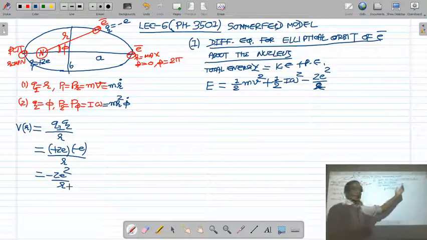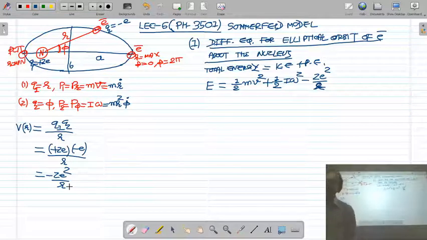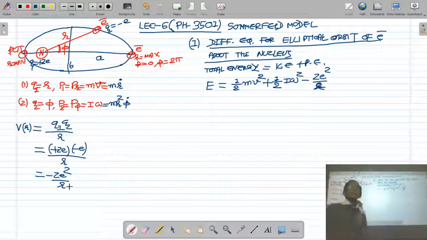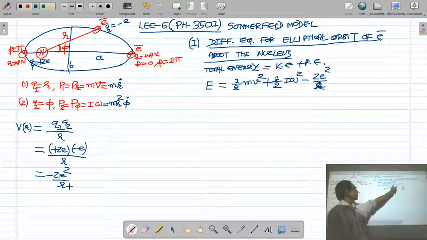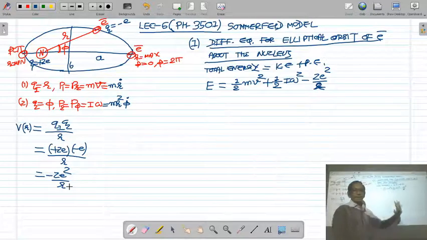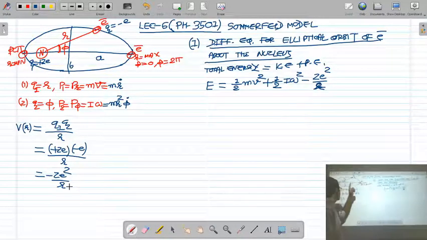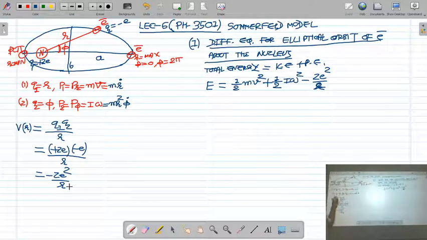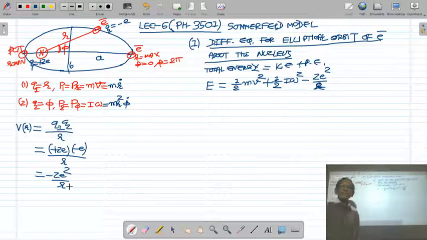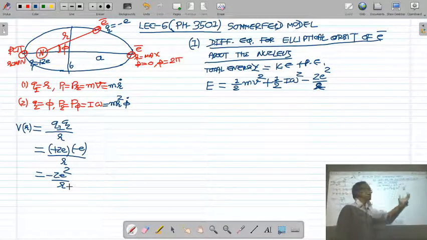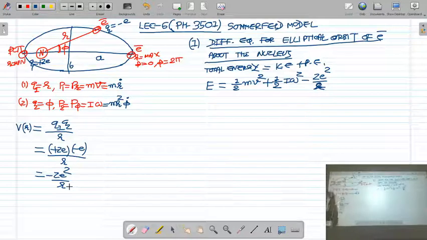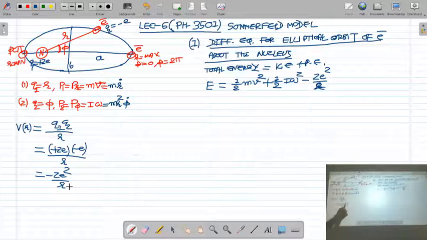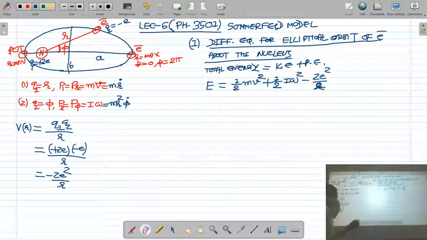So in the last lecture, we obtained the differential equation for the elliptical orbit of electron about the nucleus. We started with the total energy of the system, defined as kinetic energy of the electron plus potential energy. The linear kinetic energy corresponding to the radial coordinate is half mv square. Corresponding to angular coordinate phi, the rotational kinetic energy of the electron is half I omega square. Potential energy of the nucleus and electron system is Q1 Q2 upon r, that is minus Z e square upon r.